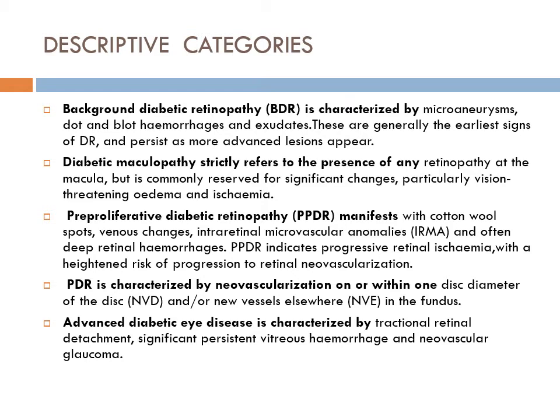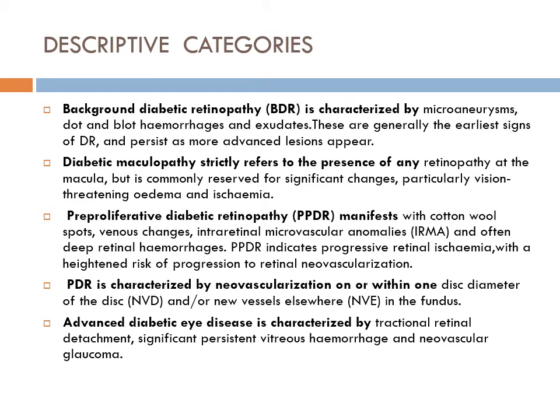Then comes the stage of PDR, proliferative diabetic retinopathy. It is characterized by neovascularization on or within one disc diameter of the disc, and or new vessels elsewhere. Neovascularization can be on the disc, or on the peripheral retina, which is known as NVE. Last is advanced diabetic eye disease, where there is tractional detachment, significant vitreous hemorrhage, and neovascular glaucoma.